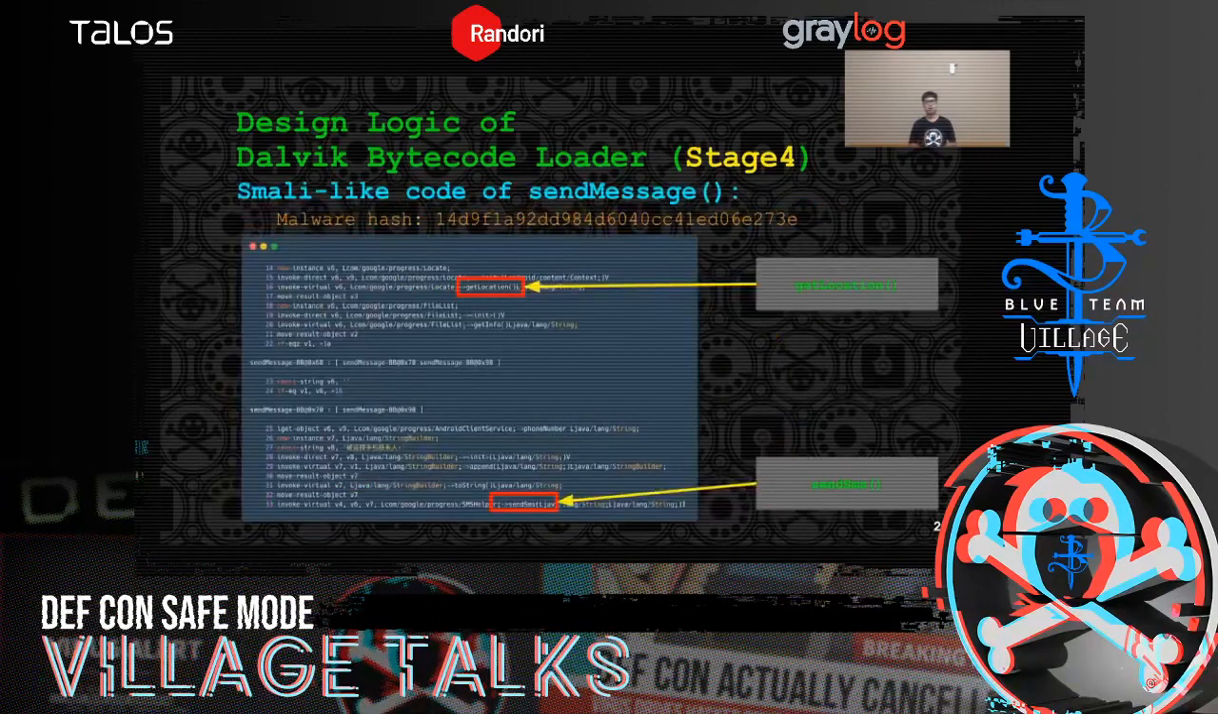And after we find the mutual parent function, we will scan through the smali-like code of the mutual parent function and check which function is called first. So this is the smali-like code of sendMessage. We can see that getLocation is called first to get the location data of the cell phone, and then sendSMS is called to send out the location data.